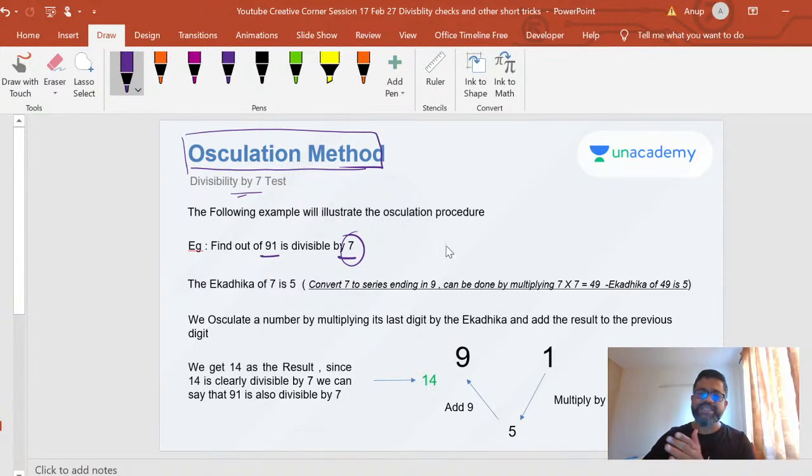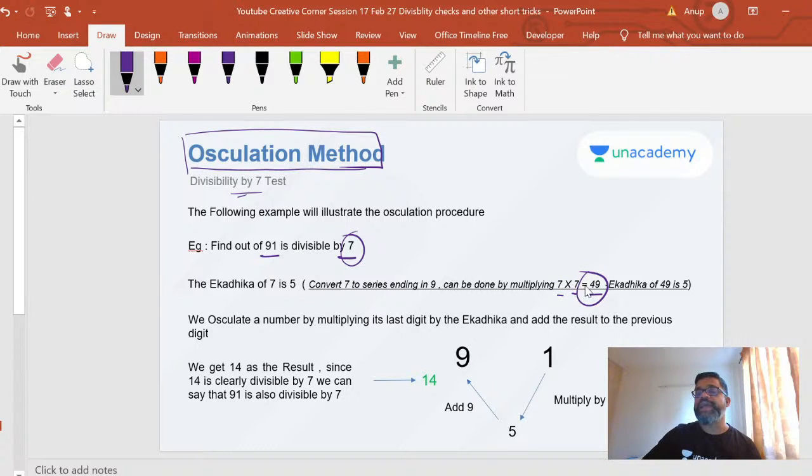So it has to end in a series of 9, okay? So what I will do is convert this to ensure that it ends in a 9. I will convert it by multiplying something so that it ends in a 9. If I multiply 7, the smallest number you can multiply that will end in a 9, that number is 7. If I multiply 7 by 7, I will get 49.